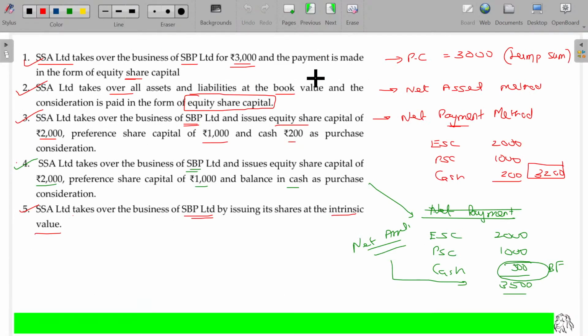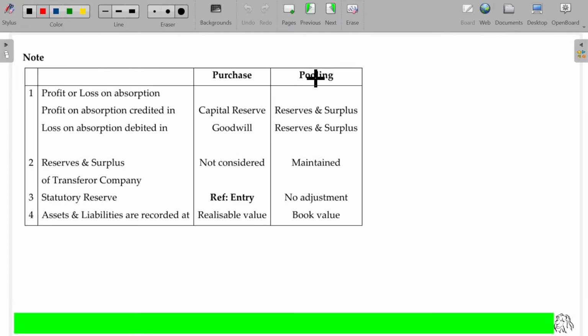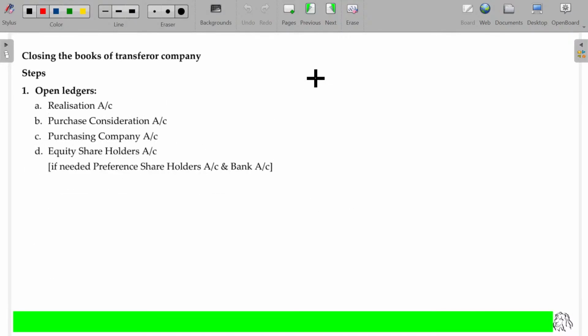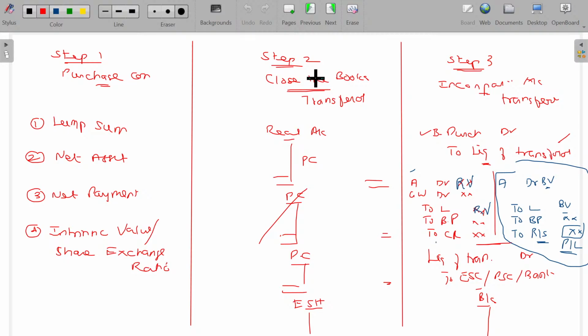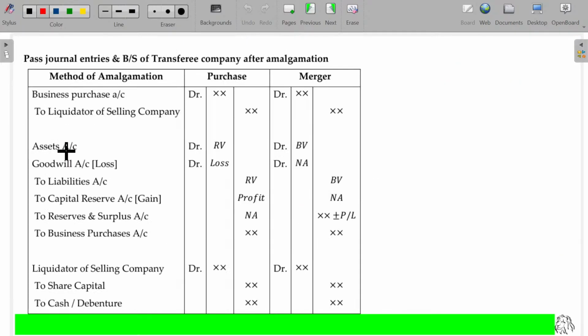So unless you understand the complete structure I have given here, you cannot answer the requisite one. This entire structure you need to have. Now, my intention is to prepare only the balance sheet. I don't prepare all these other things. And even in purchase consideration, the value is given under the lump sum method. So we have to directly go for preparing the balance sheet. Clear?